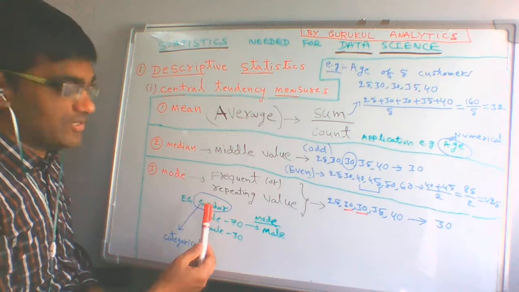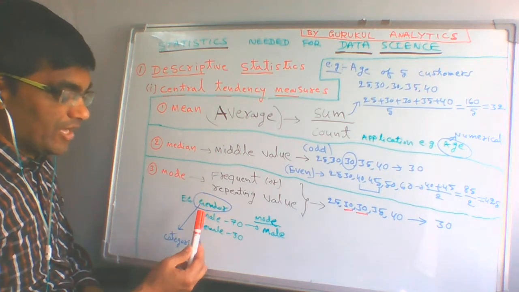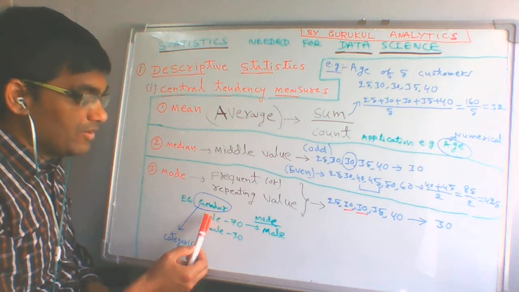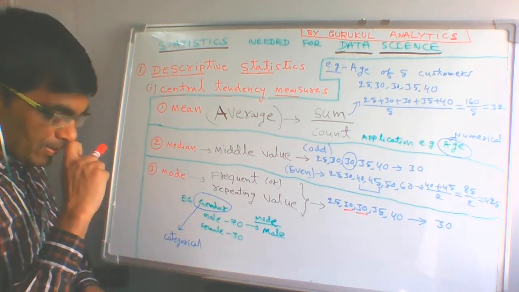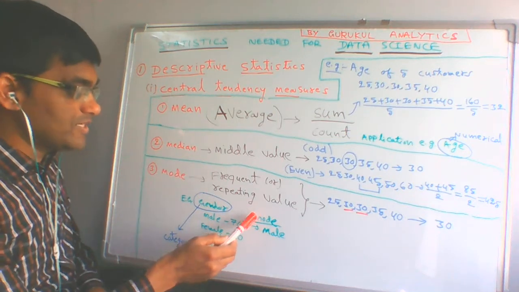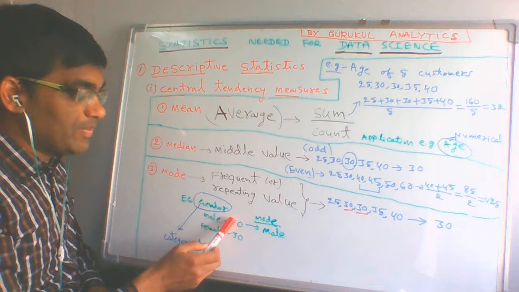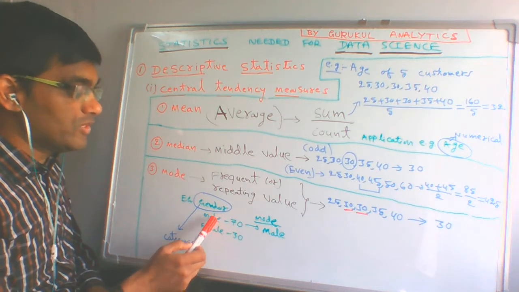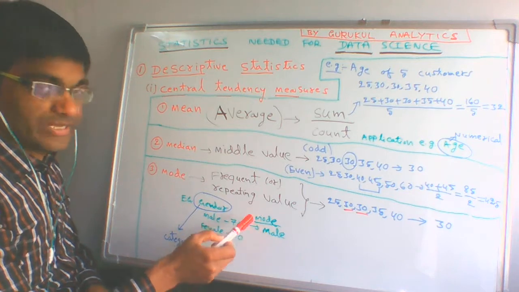Okay, in this I want to give a real-time example. For example, gender is an example for mode. Let's say there are 70 males and 30 females. Then in that case, what is the mode? In this case, the majority is 70. 70 people are male, 30 people are female. So who is the majority? Male. In this case, the mode is male.